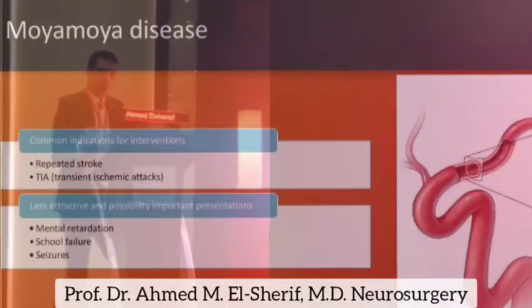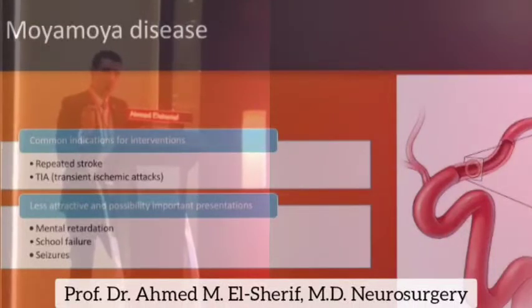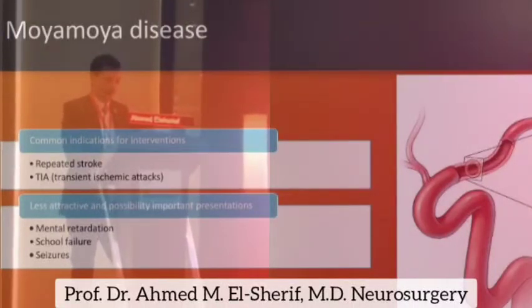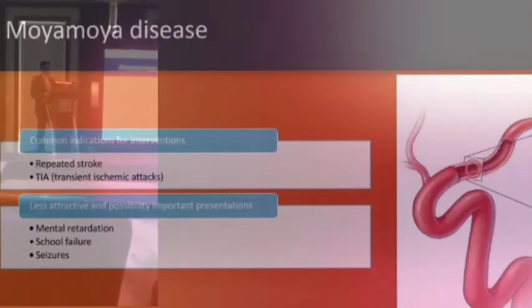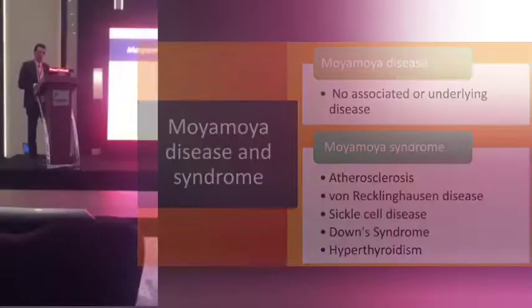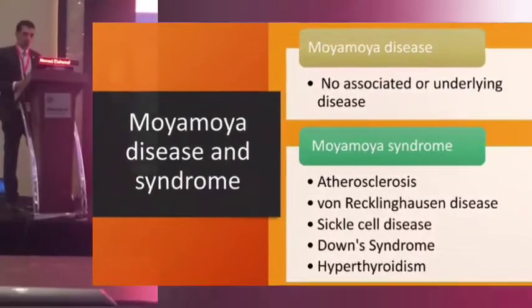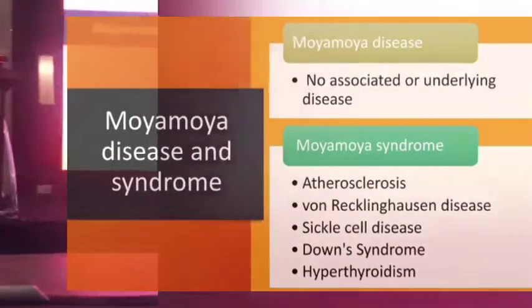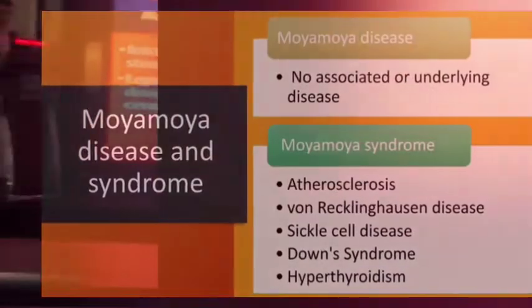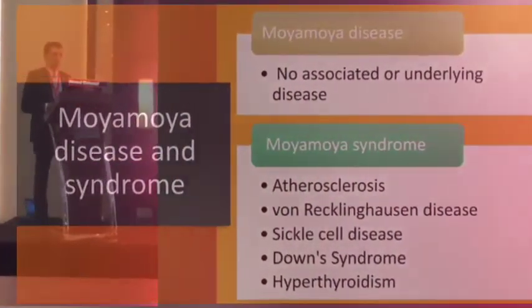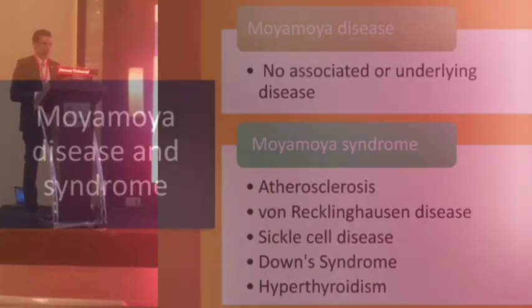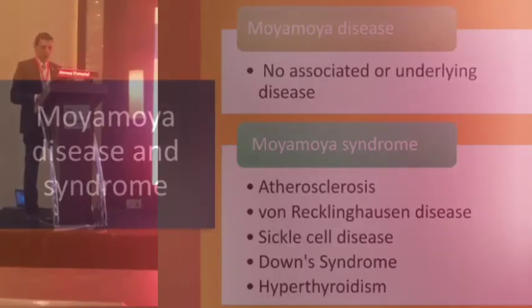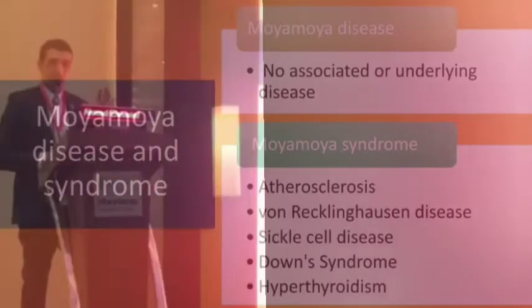The common indications for intervention in moyamoya disease are also repeated stroke and TIA. Less attractive but possibly important presentations include mental retardation, school failure, and seizures. You may face a child with school failure. This may be the only presentation of moyamoya disease. Moyamoya disease means supraclinoid, intracranial stenosis associated with leptomeningeal collaterals without any other disease, but it's a syndrome if it is associated with atherosclerosis, neurofibromatosis, or other diseases.